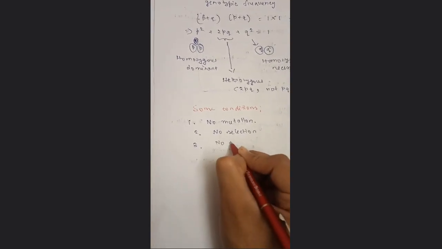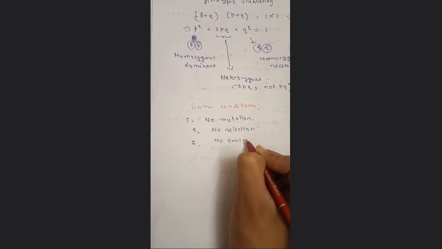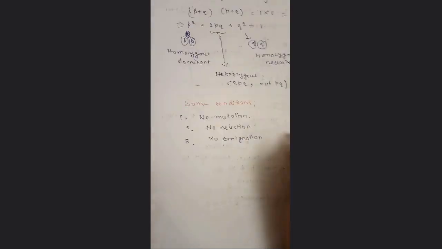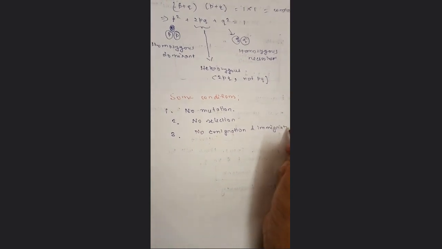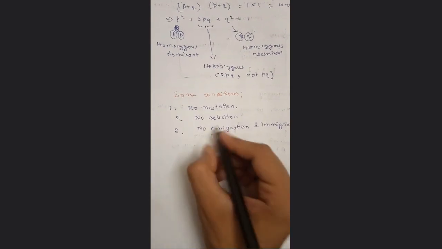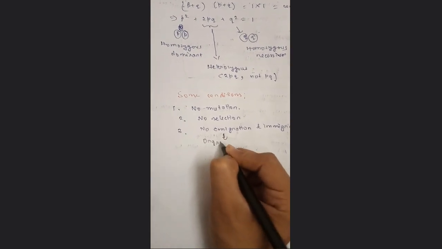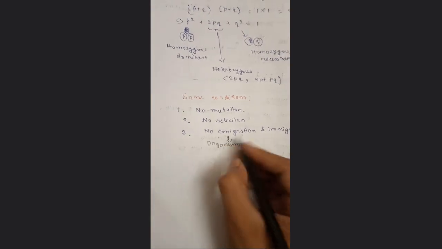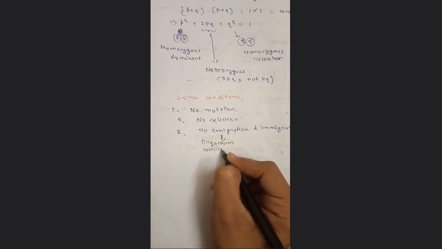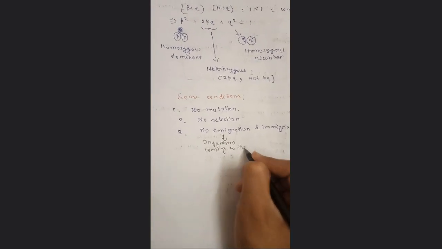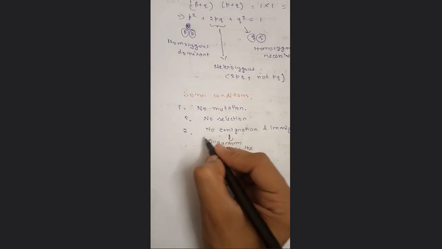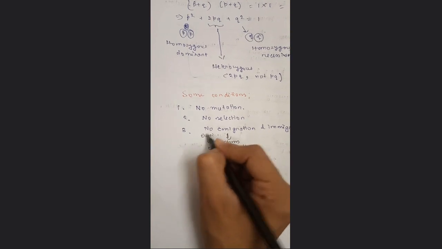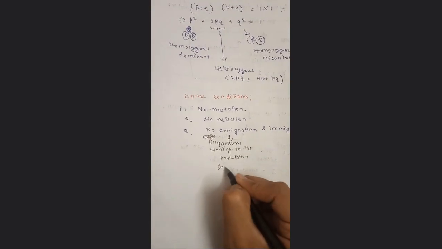No emigration and immigration. Emigration means organisms coming to the population, outside organisms coming to the population from outside.